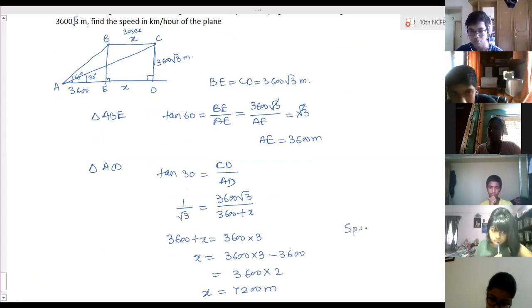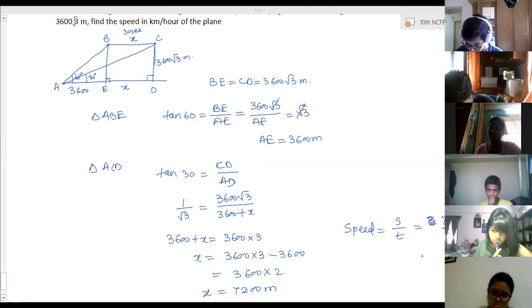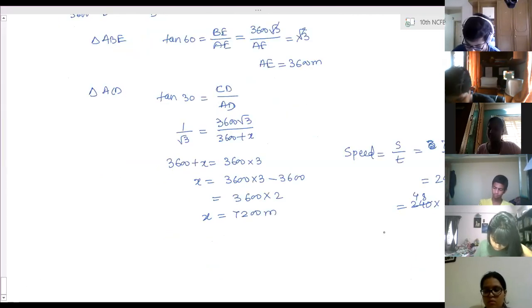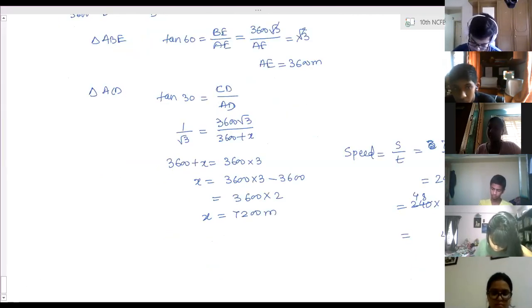Now you have to calculate the speed. Distance you got, time you have 30 seconds. Speed is equal to distance by time. That is equal to 7200 divided by 30. So it is equal to 240 meters per second. Now convert into kilometers per hour. That is multiplied by 18 by 5. 48 into 18. 864 kilometers per hour.